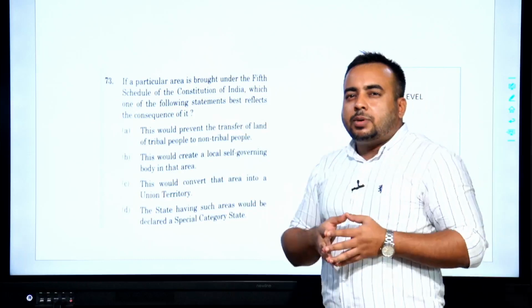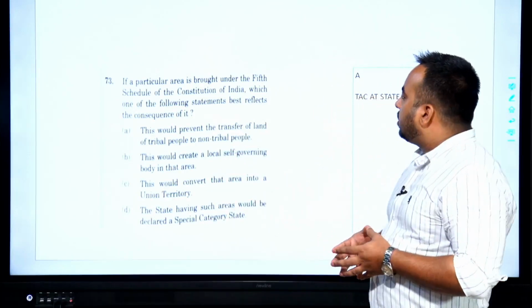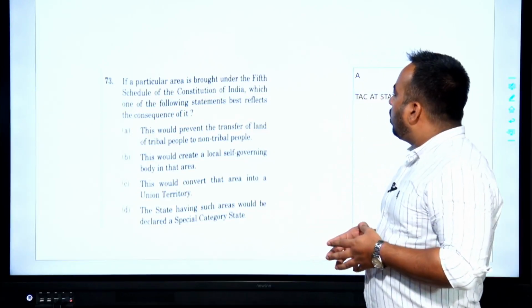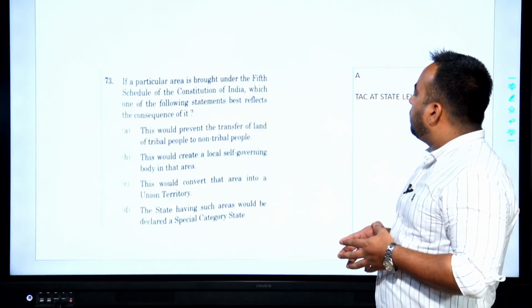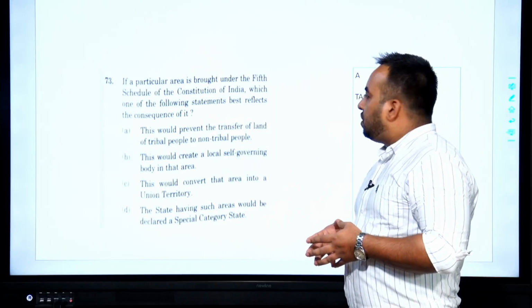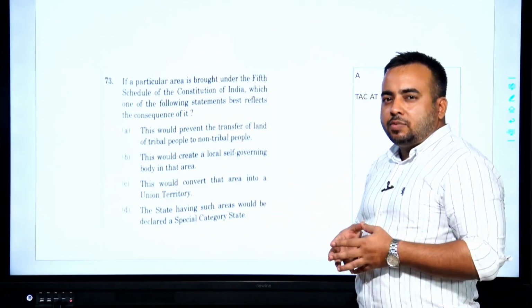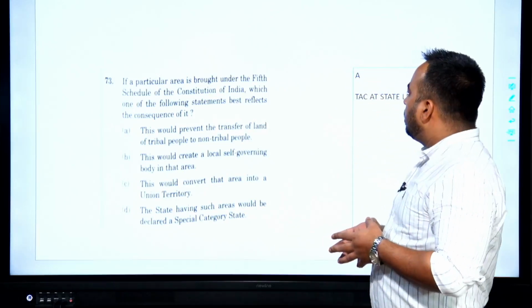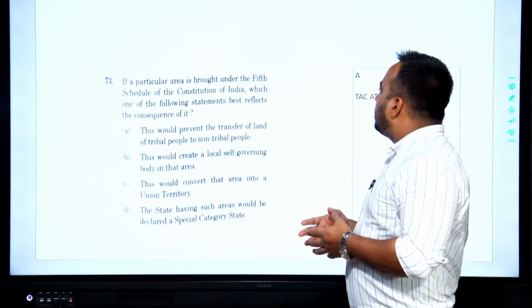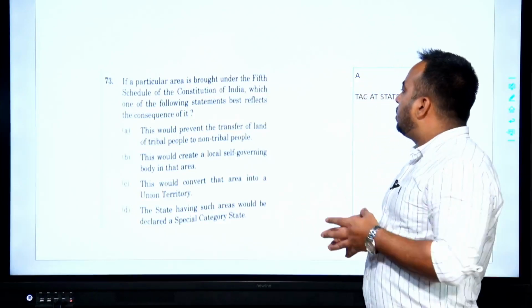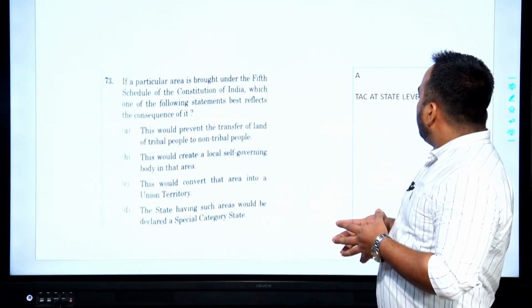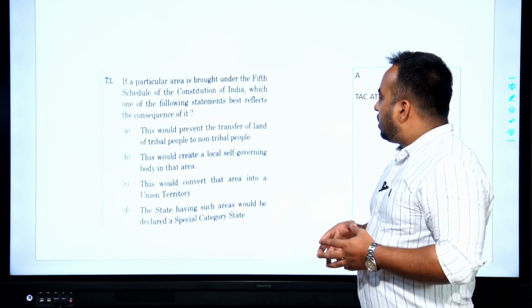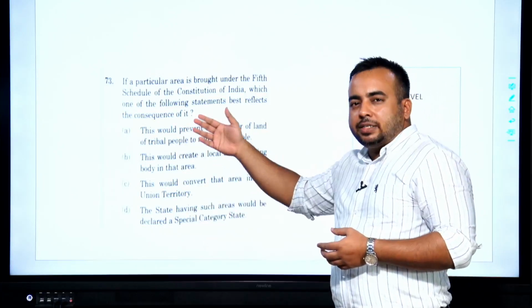Looking at the polity and governance question, this is what we have as the next question. If a particular area is brought under the 5th Schedule of the Constitution of India, scheduled areas are 5th and 6th scheduled areas, which is conventionally taught in the class, which is also there in the standard sources. So, which one of the following statements best reflects the consequence of it? This is slightly tricky, in the sense you might be confused between statement A and statement B.